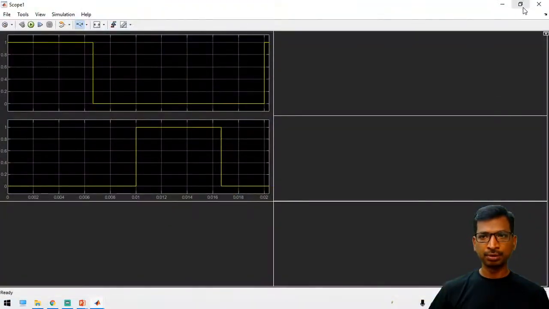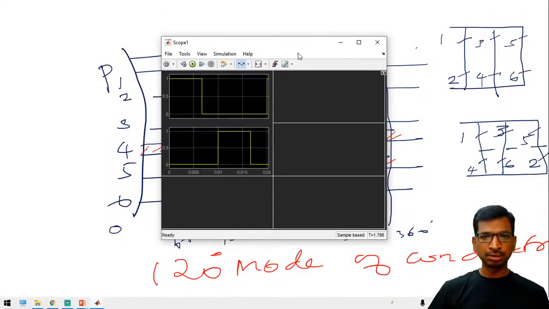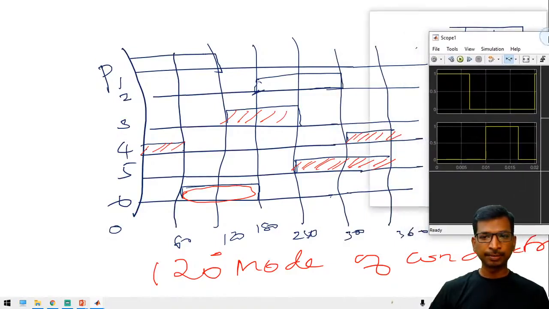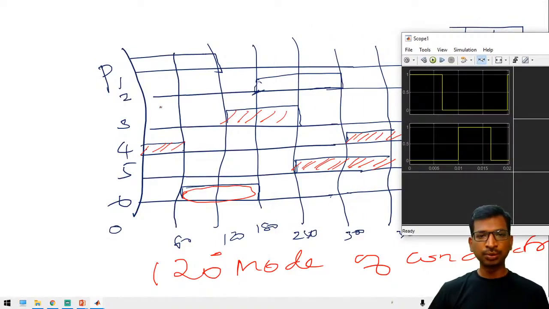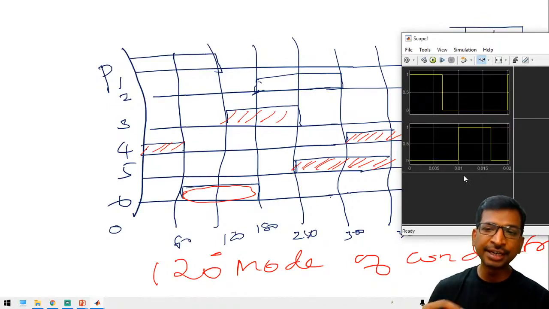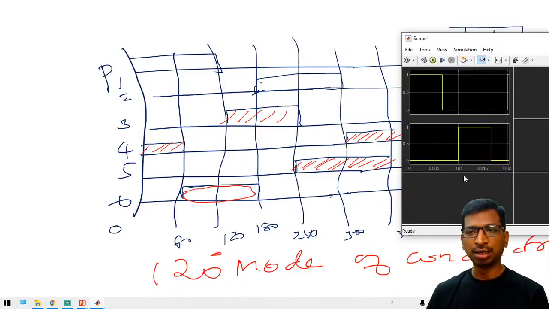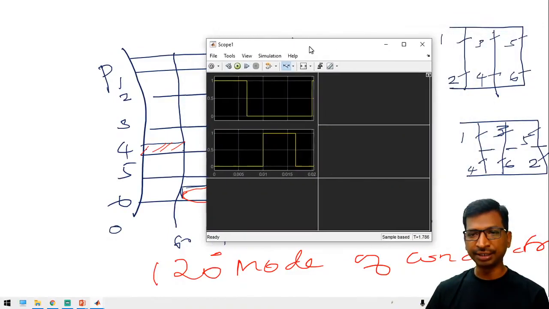See here, so just take this one. P1 is generated, so this is the P1 pulse, and then this is the P2 pulse, right? So P2 is exactly 180 degrees phase shifted. Similarly, you have to generate the other pulses and then verify with the scope. Then only your inverter output will be without error. You can get the output.